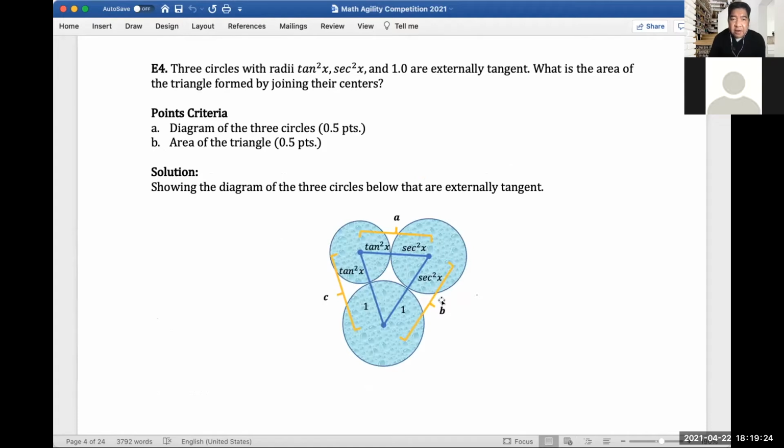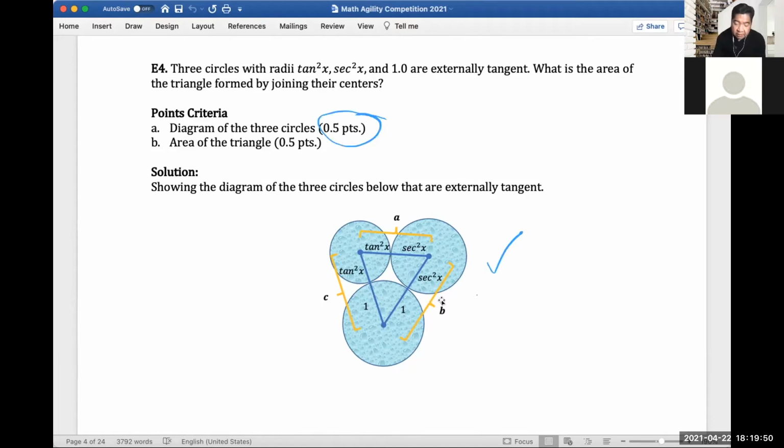What is the area of the triangle formed by joining their centers? So it is required that we have to draw. So this is the correct drawing. We would assume they have different sizes of radius for tangent squared x, secant squared x, and 1. So if you got this drawing, you got 0.5 points here.